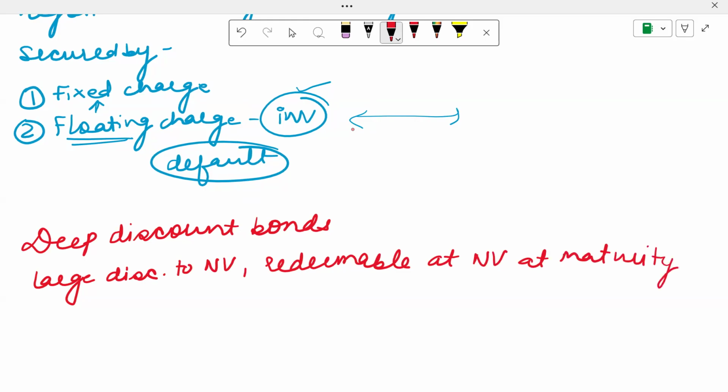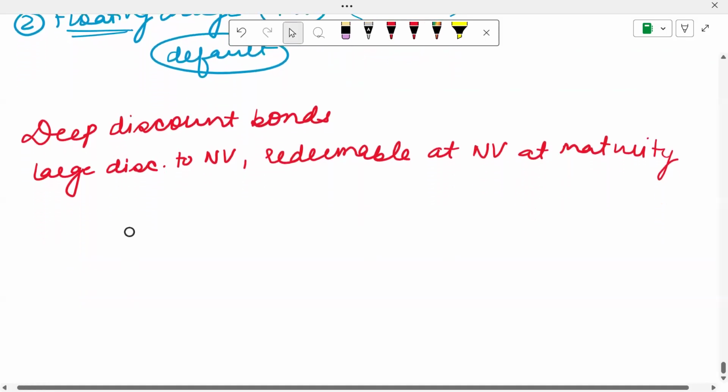So mainly this is useful for businesses who want to finance projects which have weak cash flows in the initial years. Why? Because you do not have to pay the money right now. These are issued at a discount, so there is no interest that you have to pay on them, or very little interest, because these are issued at a deep discount and then eventually redeemed at maturity.